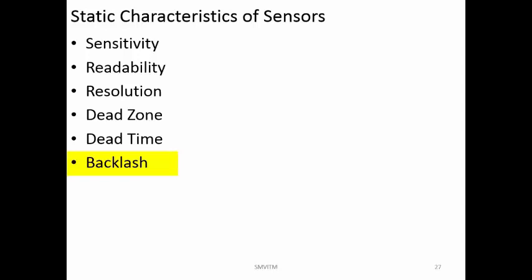So when the direction of the input has changed, from positive to negative, you will not find the same change in the output for a very brief period of time. Some signal is lost. That loss is called backlash, or if you are measuring it in terms of error, we call it backlash error.